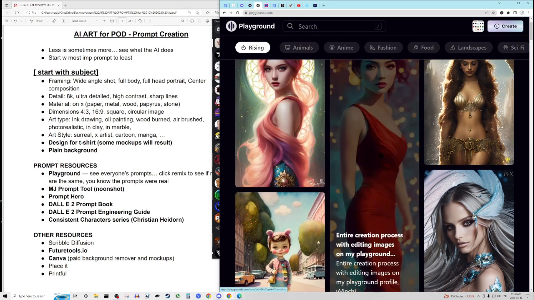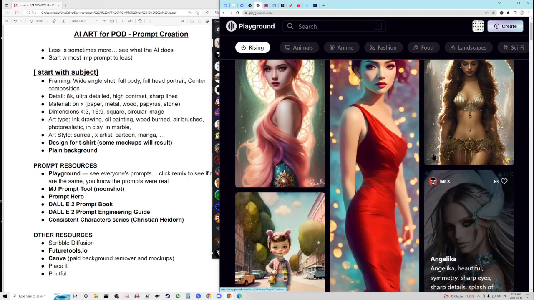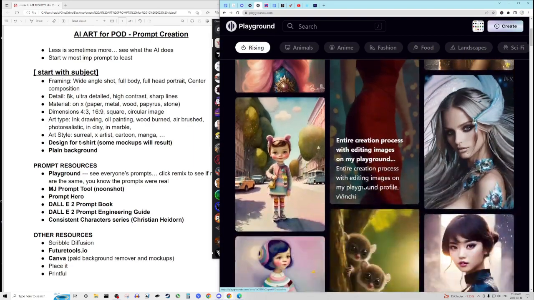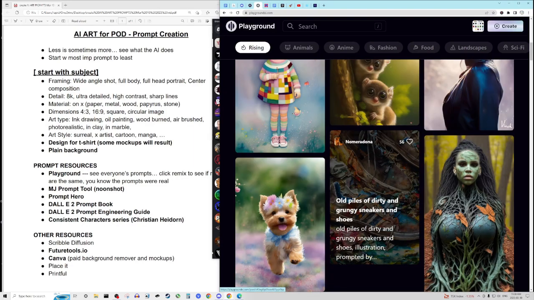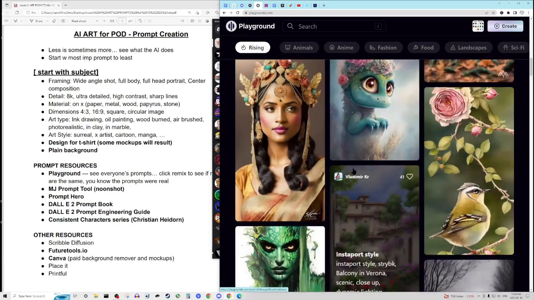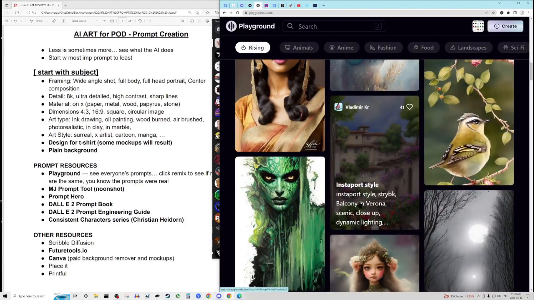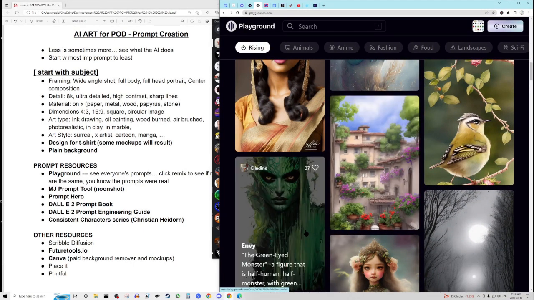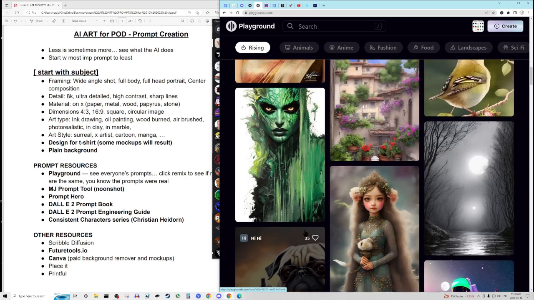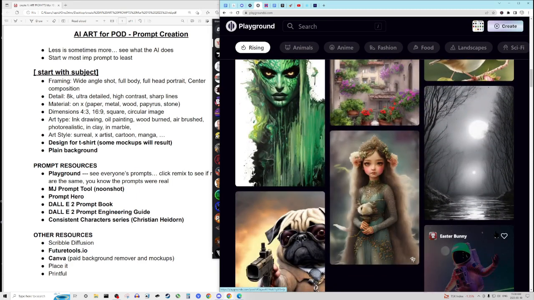So if you go over here, you'll see the prompts that they purport to use to create these. So the playground is a really, really useful tool to give you ideas and to understand how the types of prompts that you enter will affect the type of art that is output or generated.